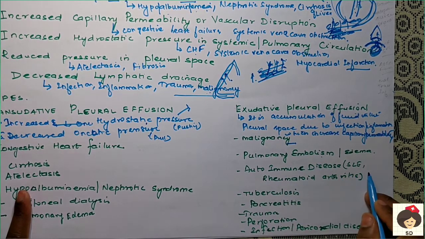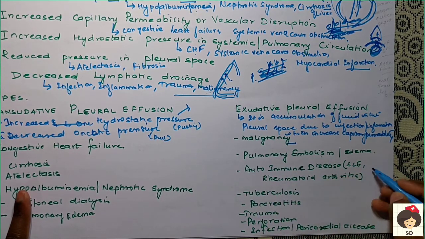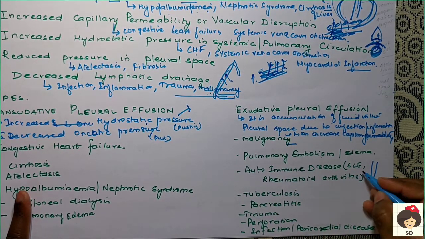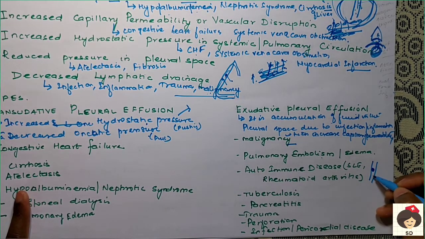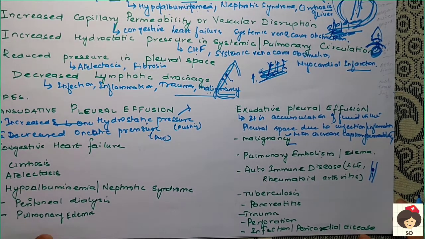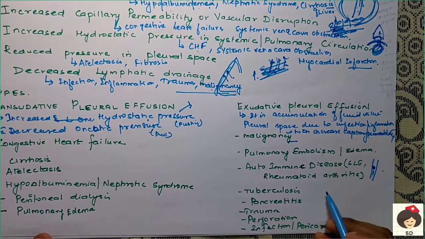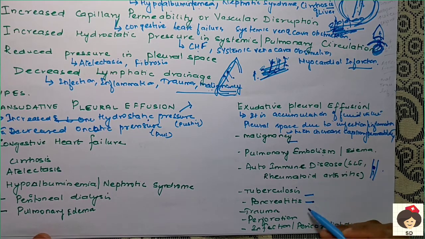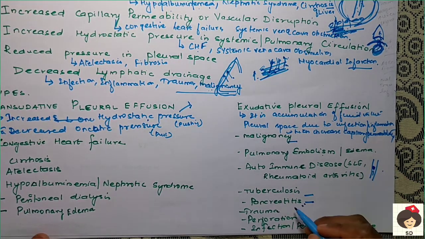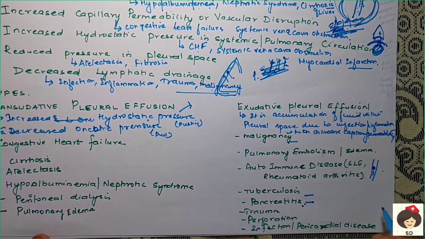And autoimmune diseases like SLE and rheumatoid arthritis. SLE means systemic lupus erythematosus. Here there will be formation of clots inside the blood vessels which will obstruct the flow of blood, and because of that fluid will move outside the blood vessels. And any infection like tuberculosis or pancreatitis. In all these infections, lymphatic drainage will not be there, so the fluid will accumulate in the nearby spaces. In pancreatitis, first the peritoneal space will be filled with fluid, and because the peritoneum is very near to the pleura, it will also get accumulated with fluid.